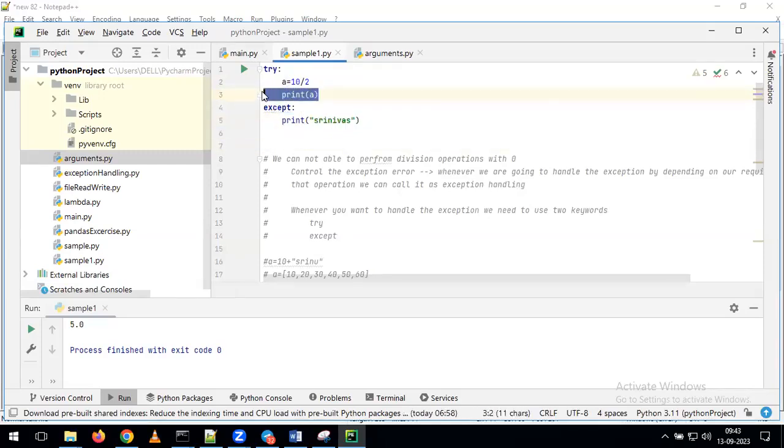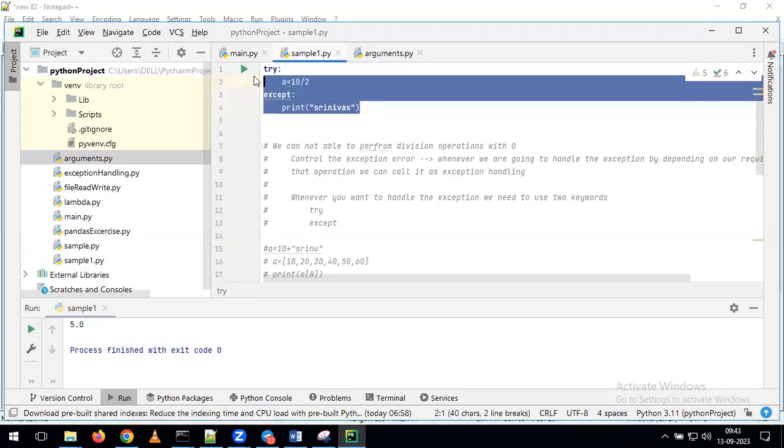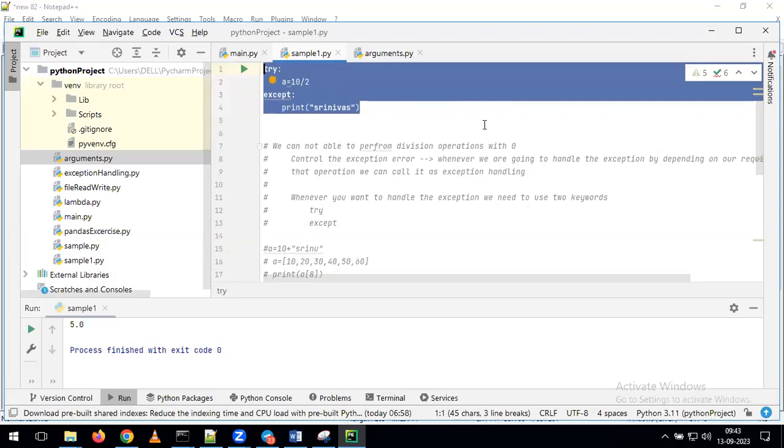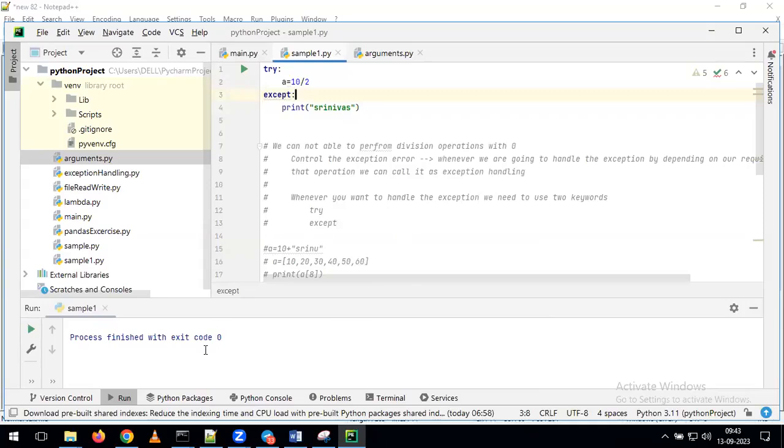Now, in the same way, tell me what will happen. Any guesses? I gave the try block, I gave the except block. If I run this one, what will happen? No response. Print Srinivas. See here. Your program will run, but is it giving any kind of output?